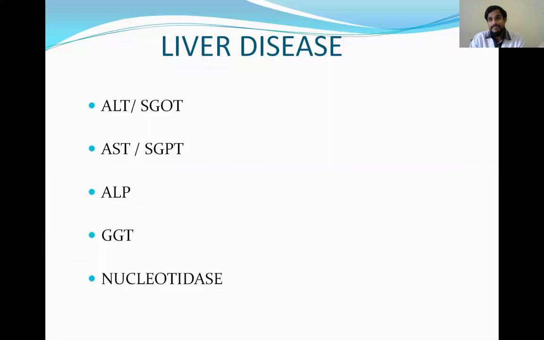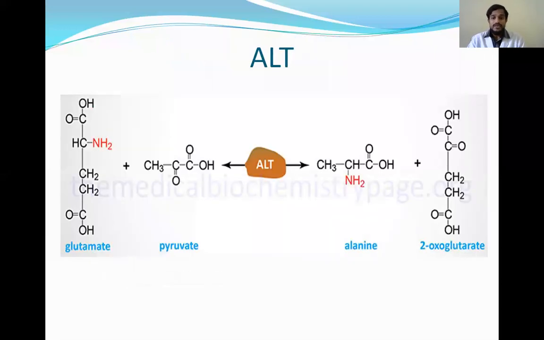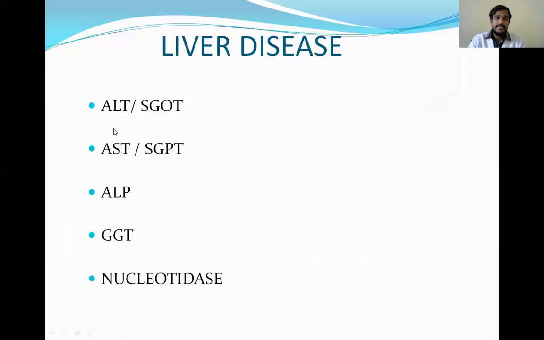When we suspect any liver disease, we know depending upon the symptoms, signs, and general and clinical examination. So depending on all these, we may suspect liver disease. Then we'll send the patient for assessment of the liver enzymes. So this AST we had already seen in the previous slides.